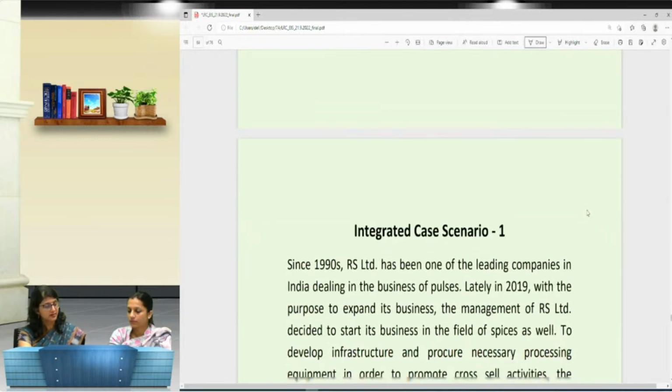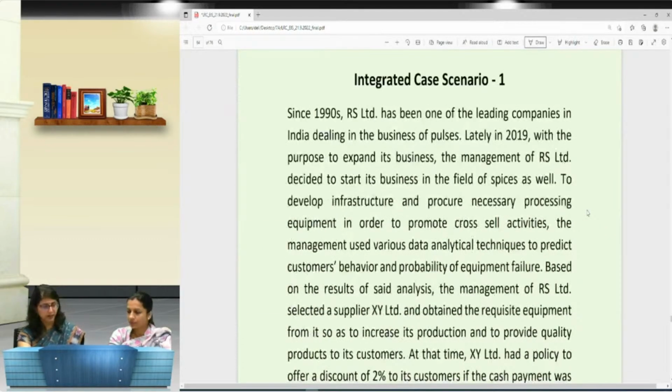Now we will discuss one integrated case scenario. So I'll read the question. Please do it thoroughly. I suppose our audience is still with us. And how many of you want to discuss this integrated case scenario? Because before that we have skipped on the blockchain topic.